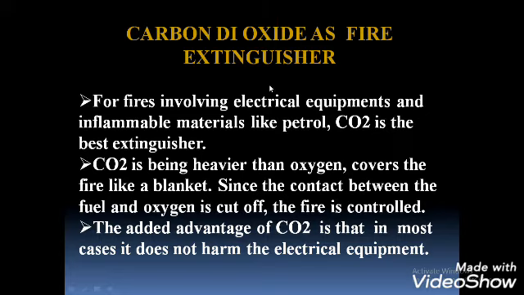Why is this the best extinguisher? Carbon dioxide being heavier than oxygen, it covers the fire like a blanket. Since the contact between the fuel and oxygen is cut off, the fire is controlled.